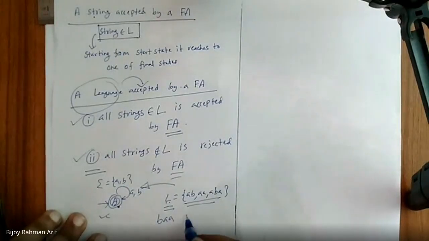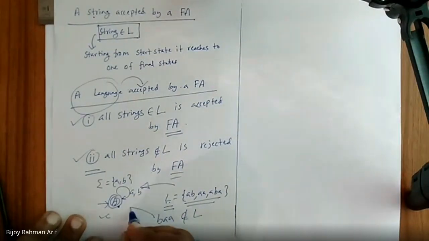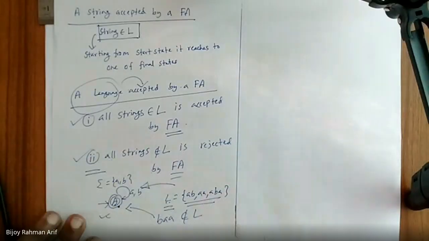How about this? BAA does not belong to this language. Is this string accepted by this finite automata or not? No. Then how come this language is accepted by this finite automata?